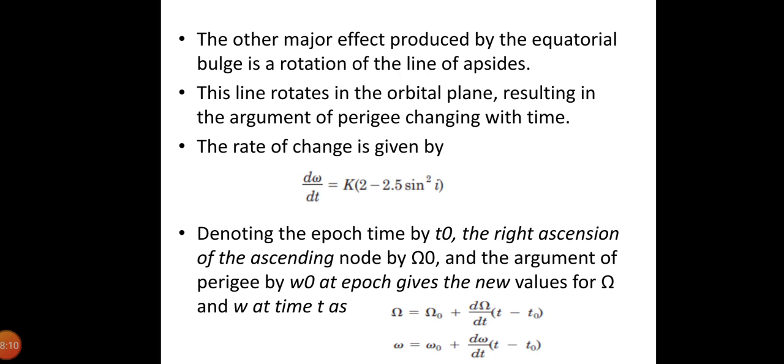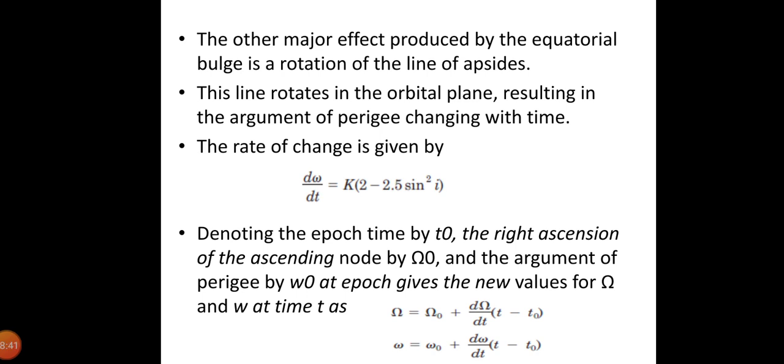So the period Pa is the time required to go around the orbital path from perigee to perigee, even though the perigee has moved relative to the Earth. Suppose, for example, that the inclination is 90 degrees, so that the regression of the nodes is 0, and the rate of rotation of the line of apsides will be minus K by 2. And further, imagine the situation where the perigee at the start of the observations is exactly over the ascending node.